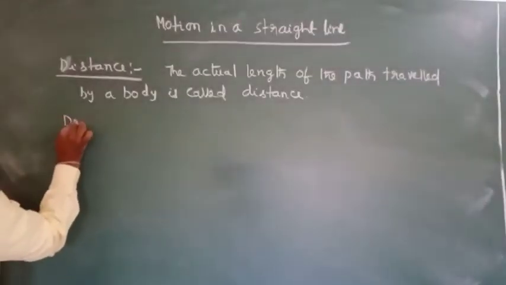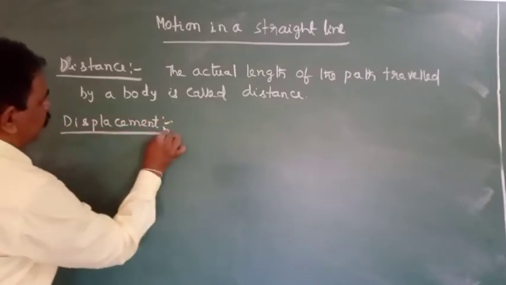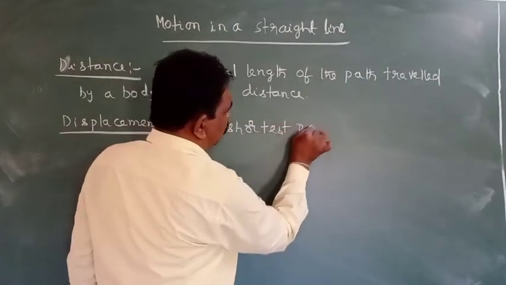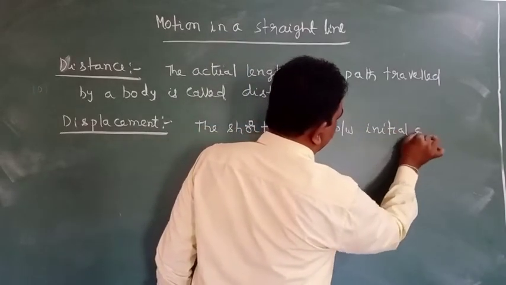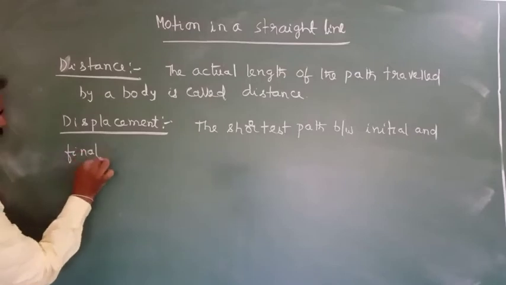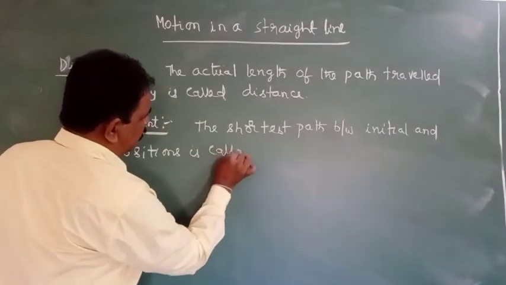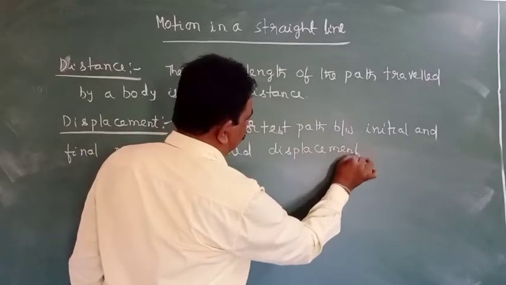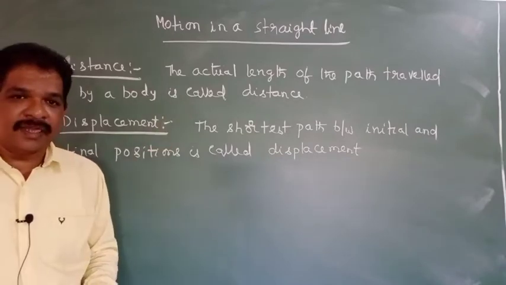Next, what is meant by displacement? The shortest path between initial and final positions is called displacement. Okay. Displacement will be a vector quantity. Distance will be a scalar quantity.